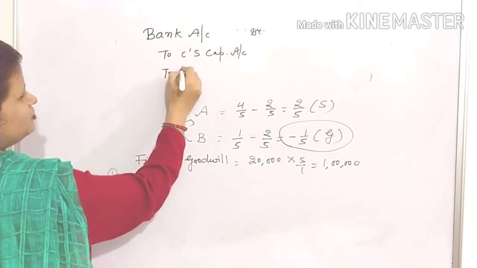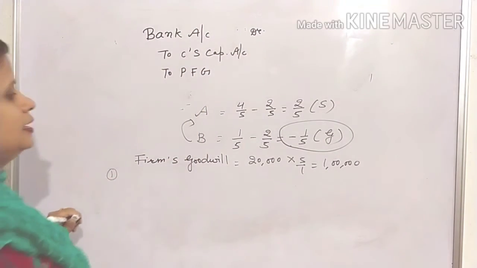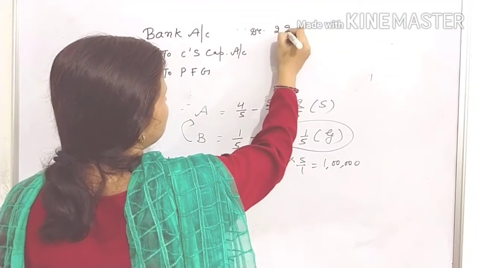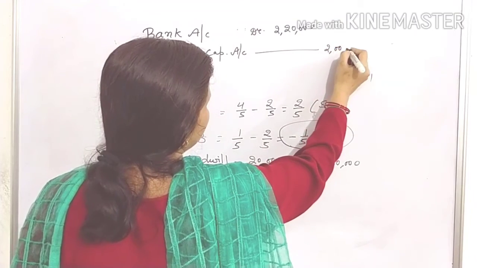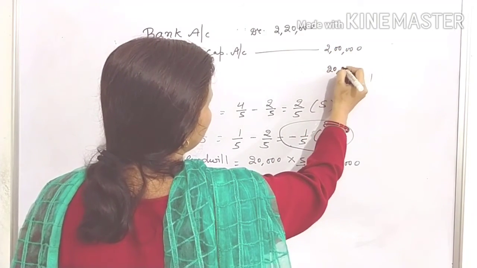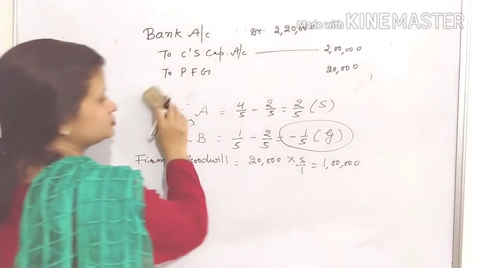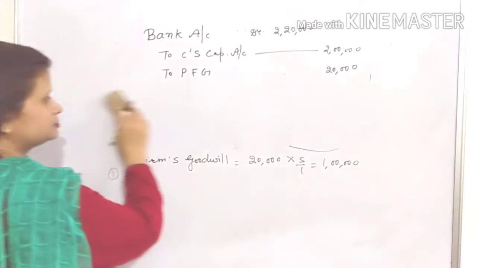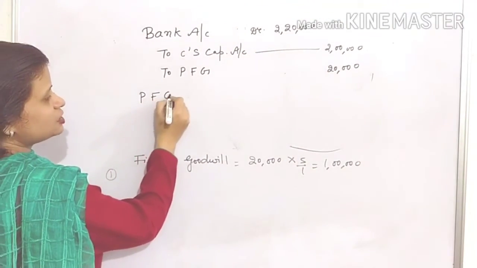I am using abbreviations, but you people will not use any abbreviation. How much amount is brought by C? 2,20,000, out of which 2 lakh as capital and 20,000 as premium for goodwill. Then your next entry will be, this premium will be transferred to whose account? Sacrificing partner.